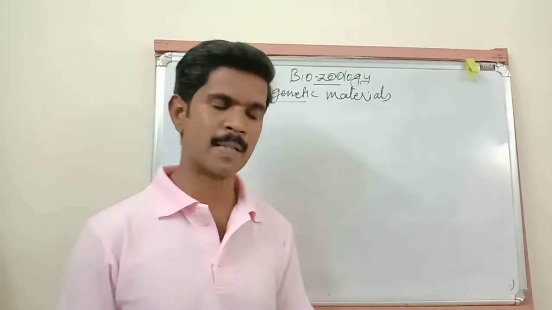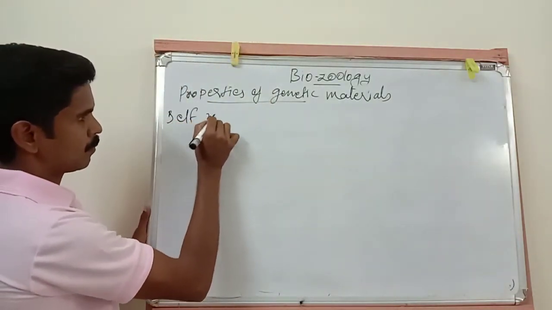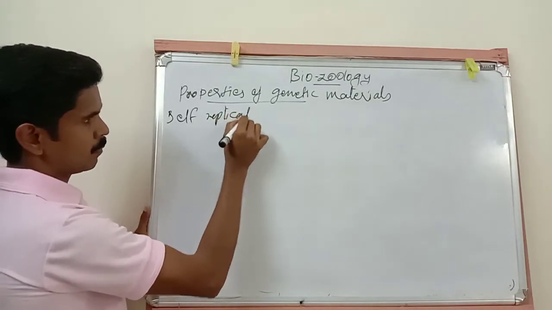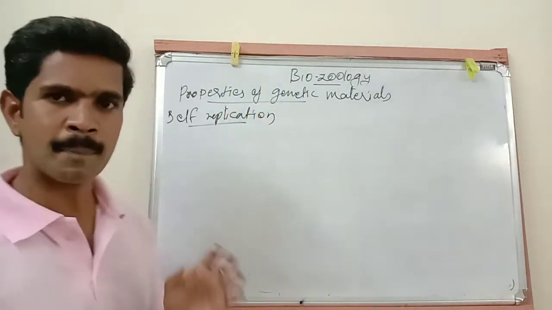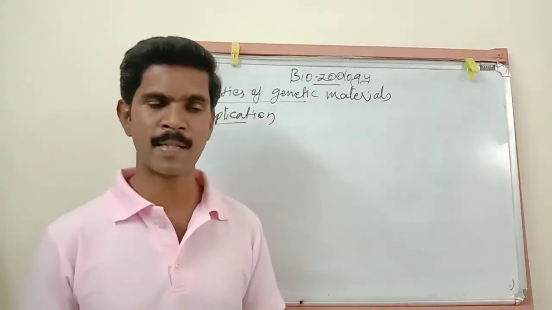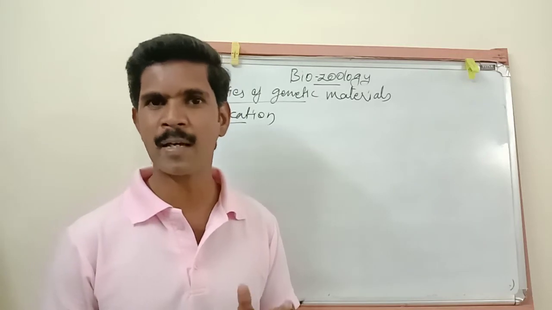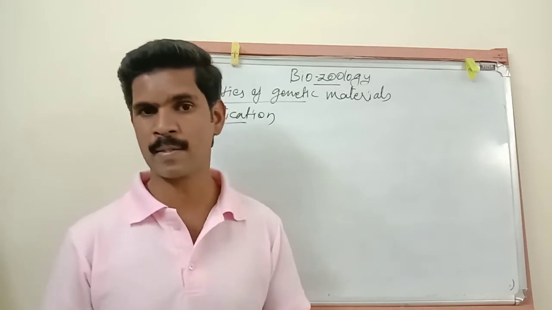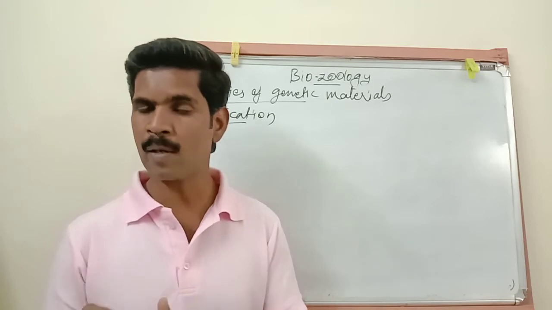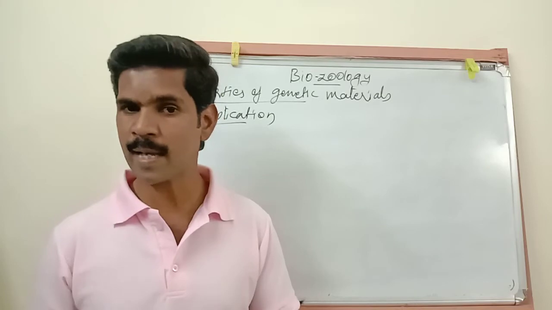The first property is self-replication. Listen very carefully. Self-replication means, according to the base pairing rules, which I already told you in the last class: adenine should pair with thymine, and guanine should pair with cytosine.